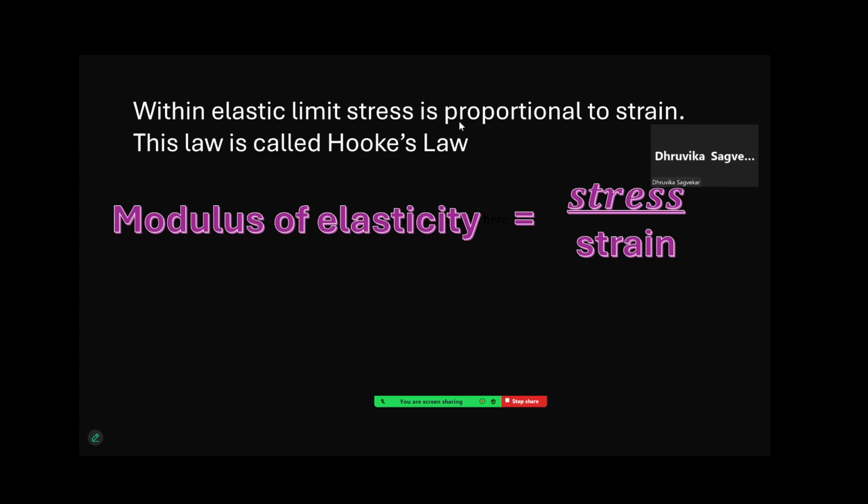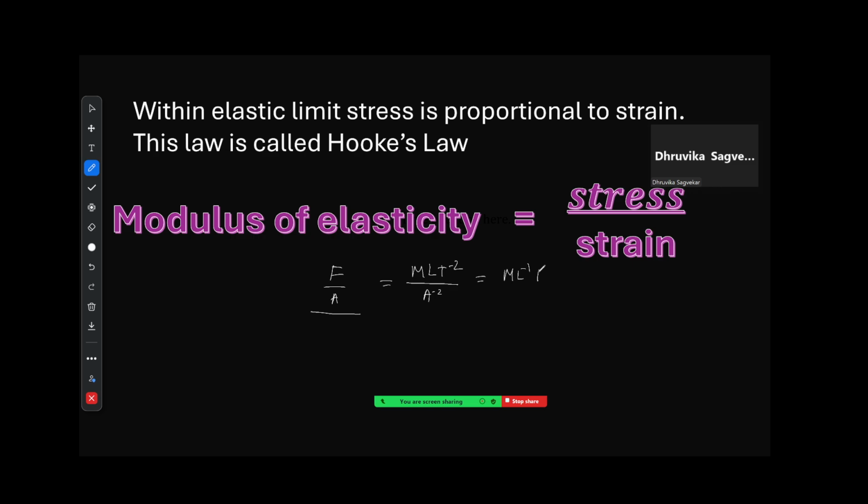Tell me, what is stress? Force upon area. And strain is dimensionless, so it doesn't have any dimension, correct? So force is equal to what? M L T raised to minus 2. How much is area? L raised to minus 2. Correct. So it will become M L raised to minus 1 T raised to minus 2. This is the dimension of modulus of elasticity, which you need to remember. It will come in the exam. Is it clear?